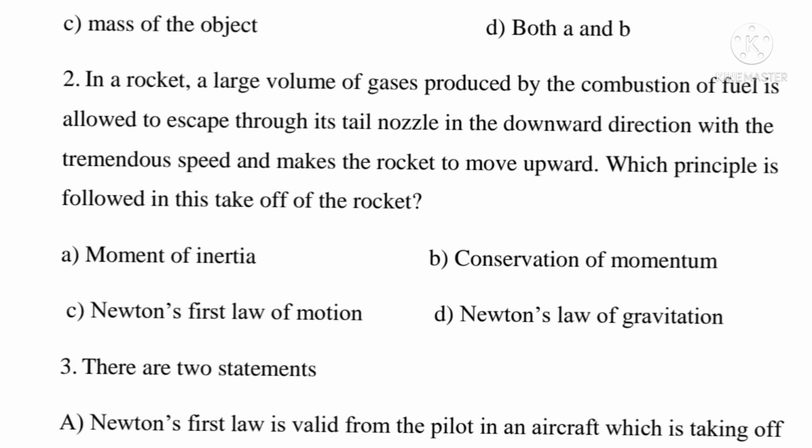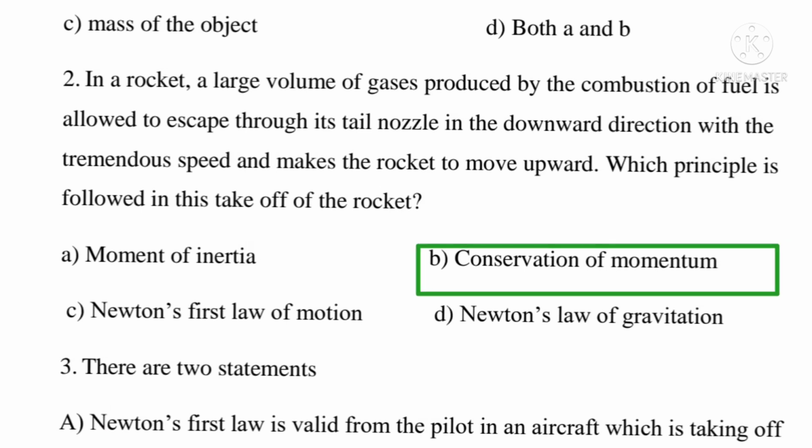Second question. In a rocket, a large volume of gases produced by the combustion of fuel is allowed to escape through its tail nozzle in the downward direction with a tremendous speed and makes the rocket to move upward. Which principle is followed in this takeoff of the rocket? Options A, moment of inertia, B, conservation of momentum, C, Newton's first law of motion, D, Newton's law of gravitation. The correct answer, option B, conservation of momentum.